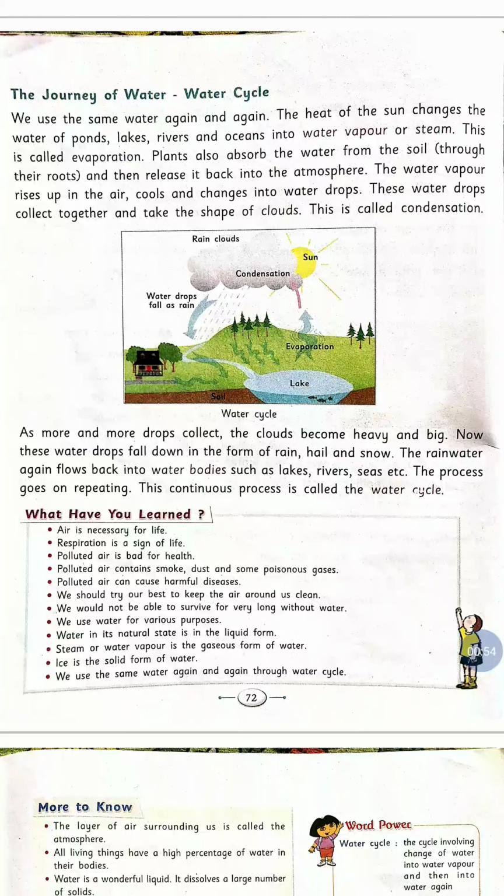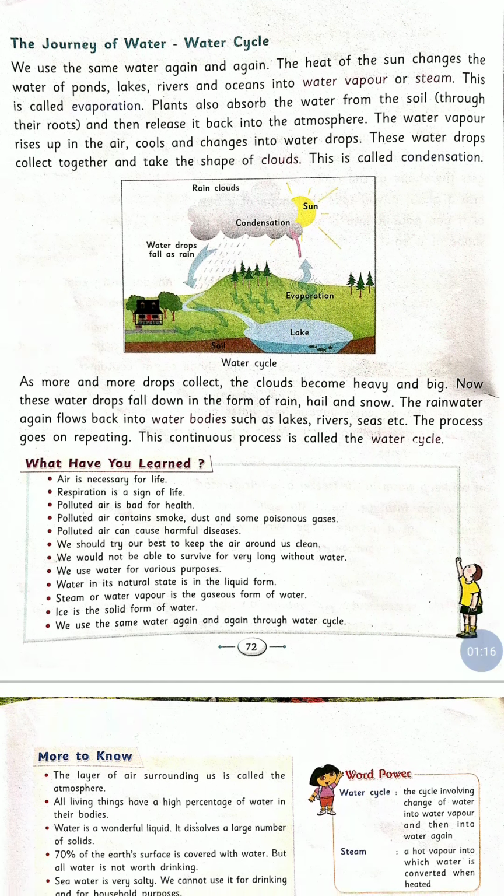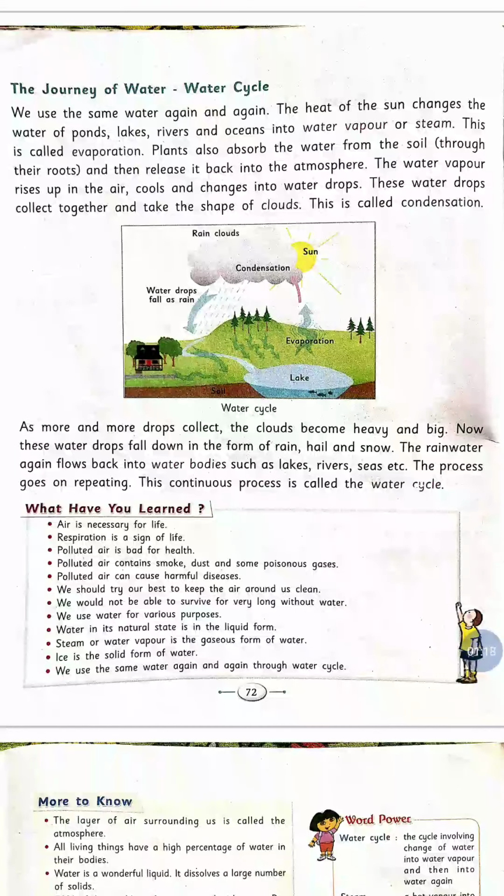It is a journey of water, and through this journey we can use the same water again and again. That water vapor we also call steam. This whole process we call evaporation.